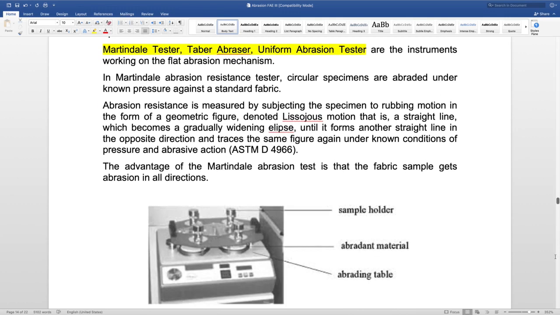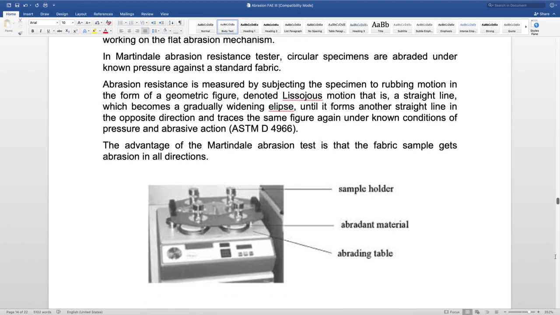So this arrangement is showing the Martindale abrasion tester, and it is based on ASTM test methods. So abrasion resistance is measured by subjecting the specimen to rubbing motion in the form of a geometric figure denoted as Lissajous motion. So we'll be discussing what Lissajous motion means. That is a straight line which becomes a gradually widening ellipse until it forms another straight line in the opposite direction and traces the same figure again under known conditions of pressure and abrasive action.